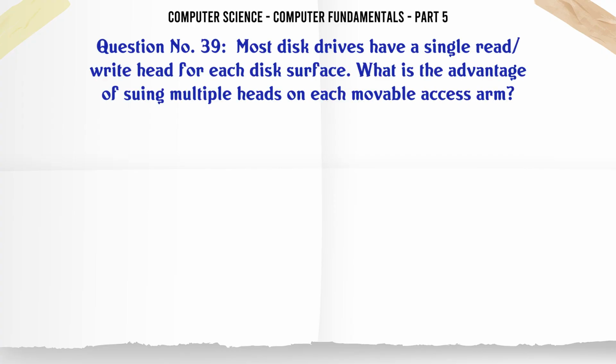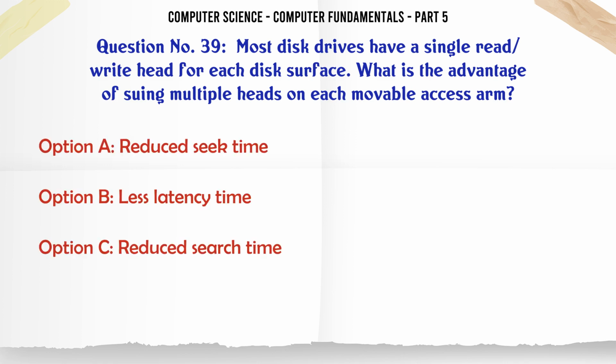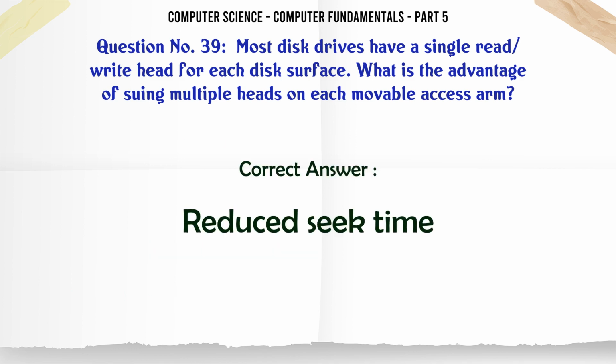Most disk drives have a single read write head for each disk surface. What is the advantage of having multiple heads on each movable access arm? A. Reduced seek time, B. Less latency time, C. Reduced search time, D. Less disk speed. The correct answer is reduced seek time.